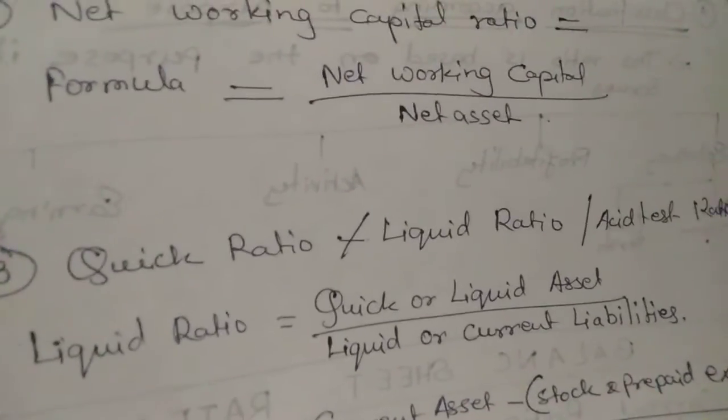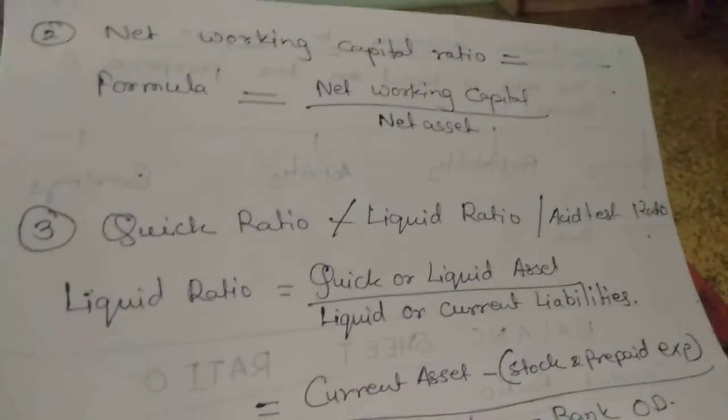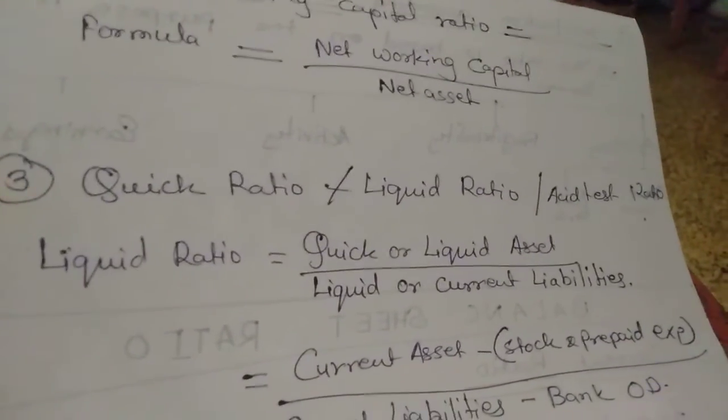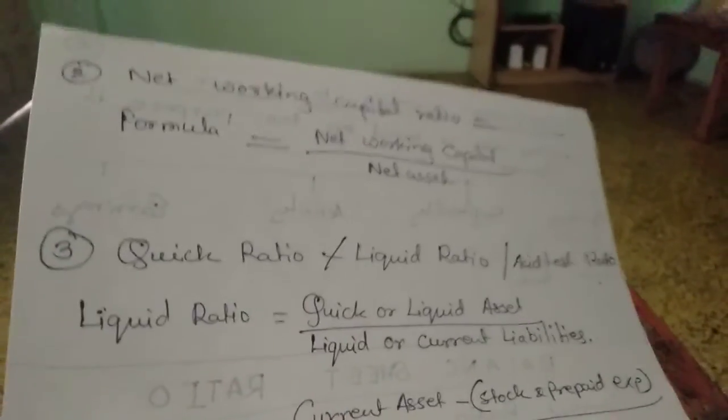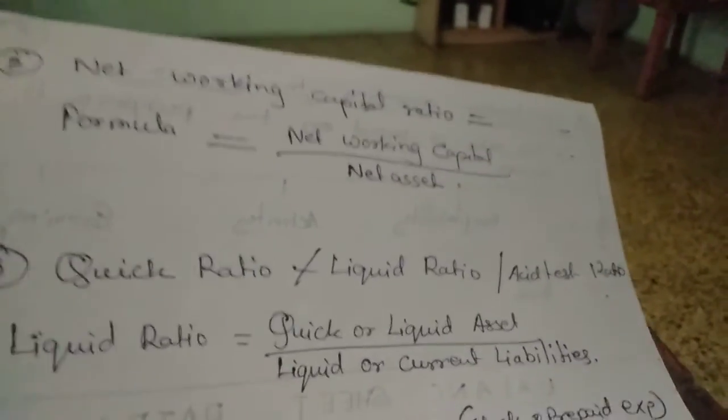Now you have already prepared statement of working capital and you know how the statement is prepared, current assets minus current liabilities. तो जो भी करंट एसेट्स और करंट लाइबिलिटीज़ को माइनस करके फिगर आता है, that is your working capital. और उसको अगर हम एसेट से डिवाइड करते हैं तो that will be your net working capital ratio. ओके. Then next is